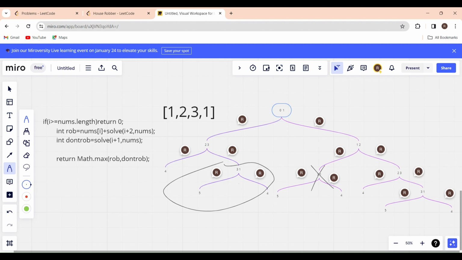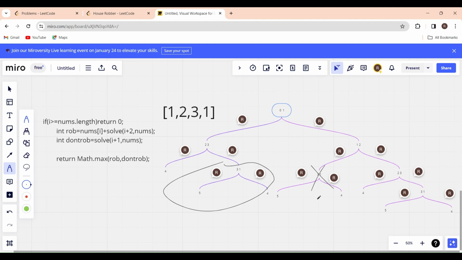Okay, so this is dynamic programming, right? So here dynamic programming applies. Why? Because there are repeated calls here. So to avoid the repeated calls, we need to store the previous call's answer, and here we need to ignore that calculation.